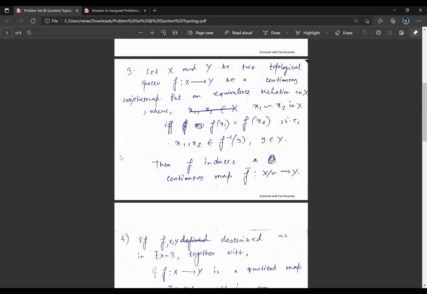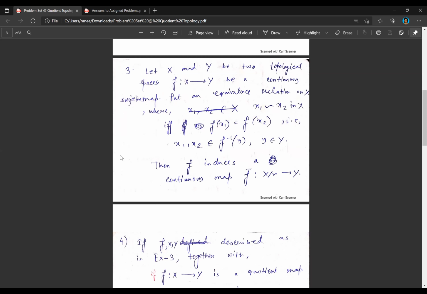So questions 3 and 4 are just to prove the universal property of quotient topology. Let's prove this first, and you first try, and I'll give you a few minutes to just try to get some idea. That's enough. I'll help you to complete the problem.